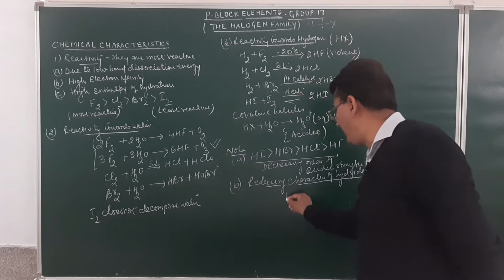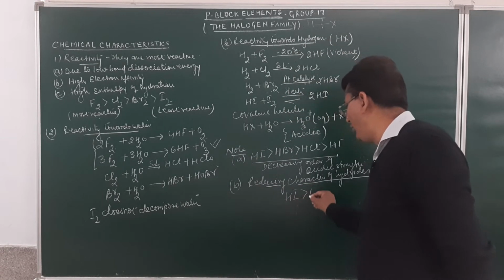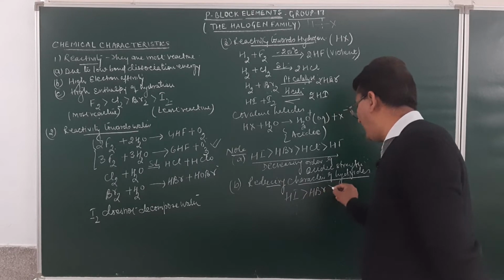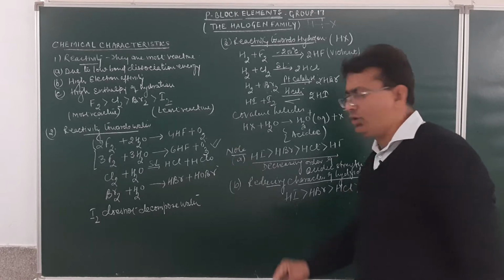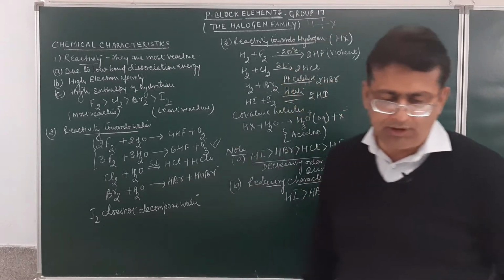So what will be the reducing character? Hydrogen iodide will be more reducing as compared to HBr, which will be more reducing as compared to HCl, which again will be more reducing as compared to hydrogen fluoride.